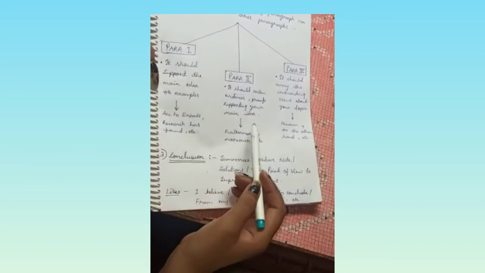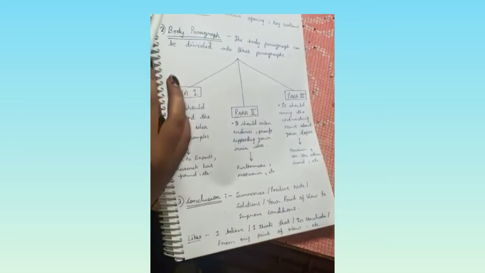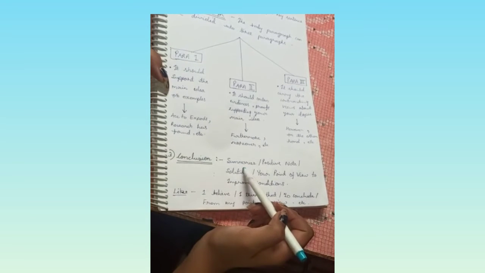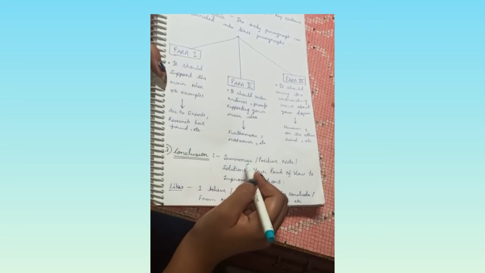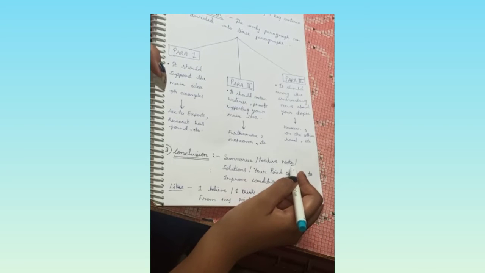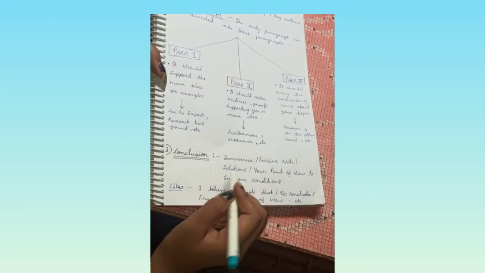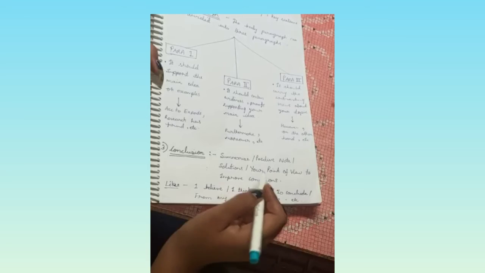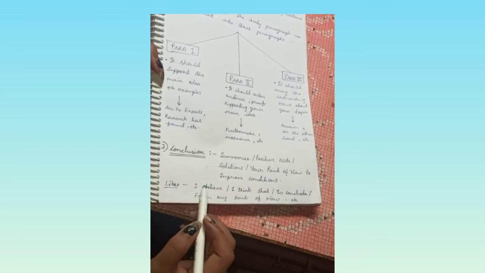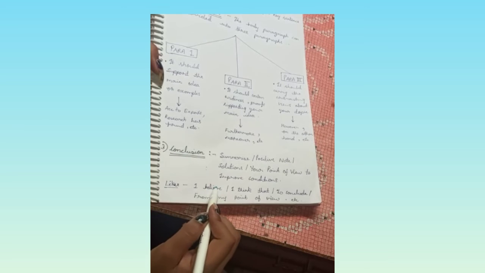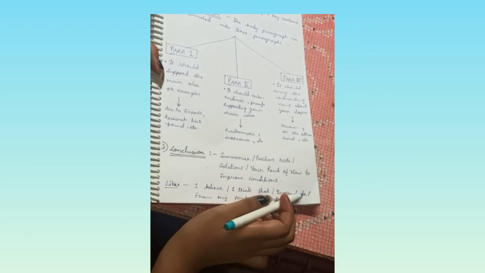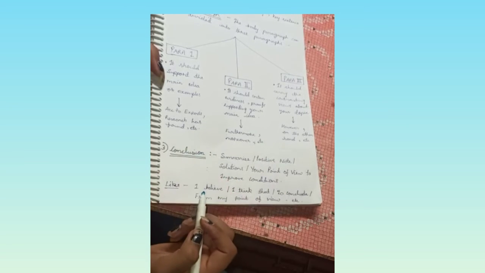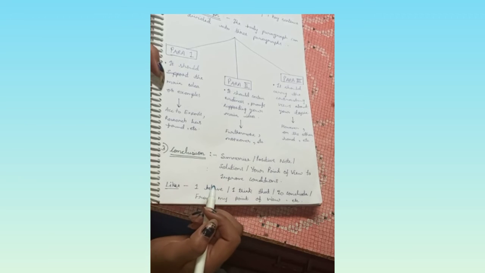Now when we are done with these paragraphs and the introduction, then last comes the conclusion. We can conclude by summarizing our topic, by giving some positive note about our topic, some solutions to the problems, or your point of view to improve conditions. For example, we can conclude with "I think that," "to conclude," "from my point of view," or "I would like to say." These sentences we can begin our conclusion paragraph with.